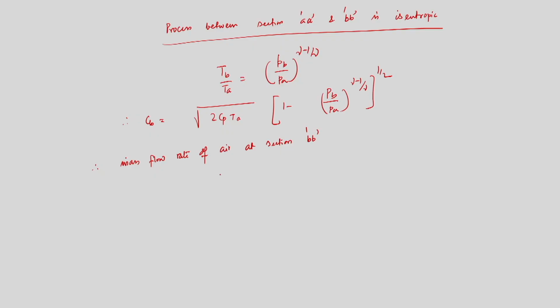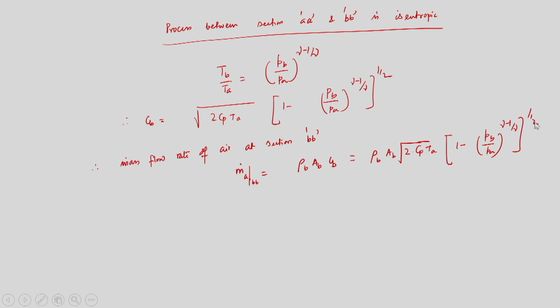So the mass flow rate of air at section BB, m dot A BB, will be equal to rho B into area of section B into CB. That is, rho B into area of section B into root of Cp TA into 1 minus (PB by PA) to the power (gamma minus 1) upon gamma, all to the power half.